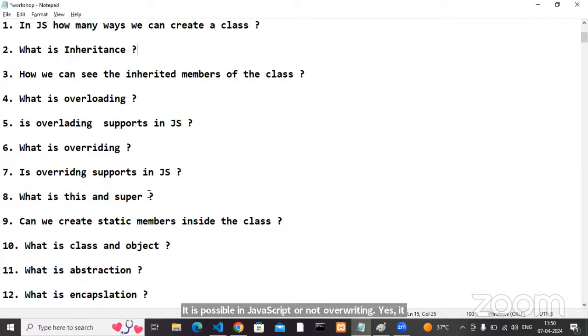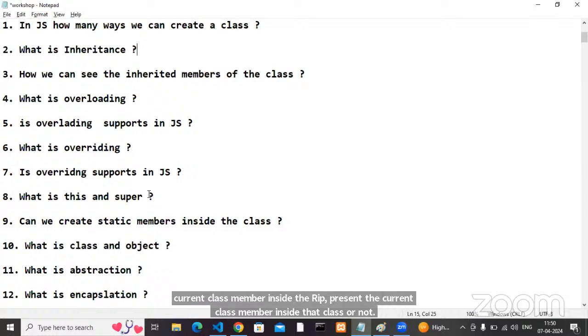Okay, what is this and what is super? Very simple. This is a keyword which is used to represent the current class member inside that class.